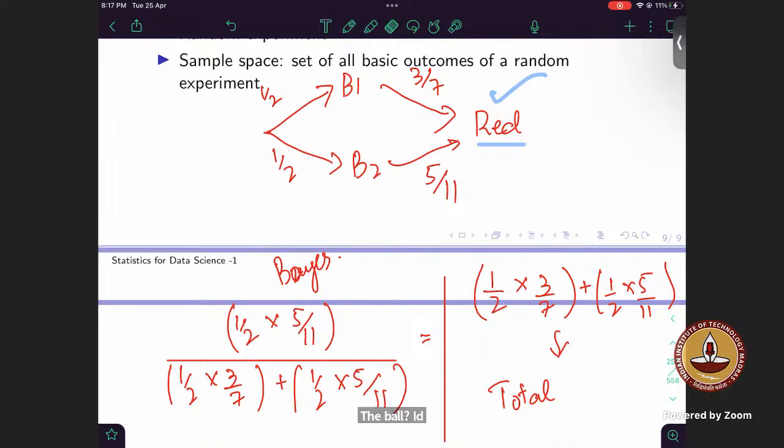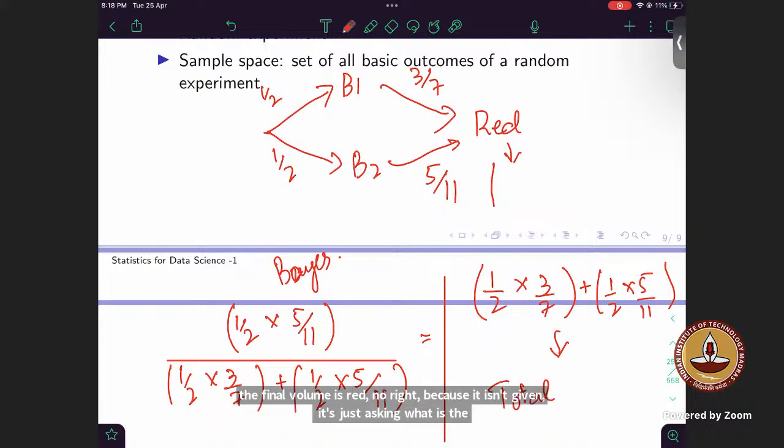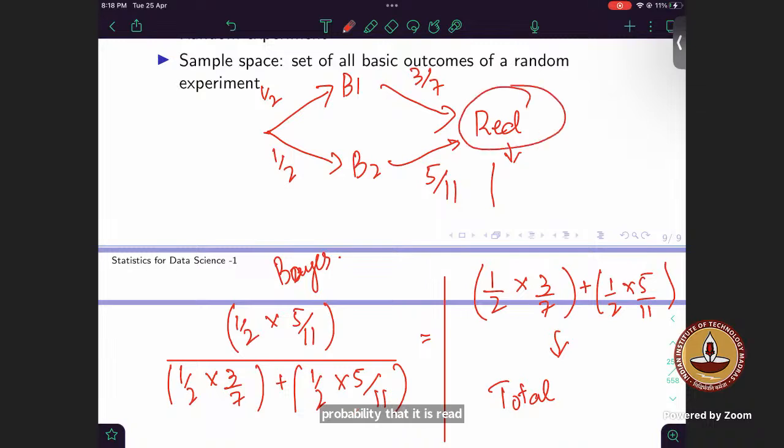But if it is not given that my final ball is red, and what is asked is, what is the probability that the final ball I draw is red? Do I know the final ball is red? No, right? Because it isn't given. It's just asking what is the probability that it is red. Then I will go for total probability. But if it is given that it is red, and it asks something related to these in-between events, bag 1 or bag 2, then I will go for Bayes rule.